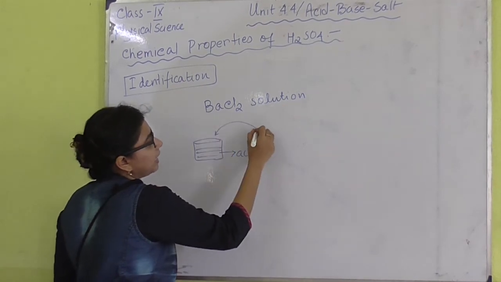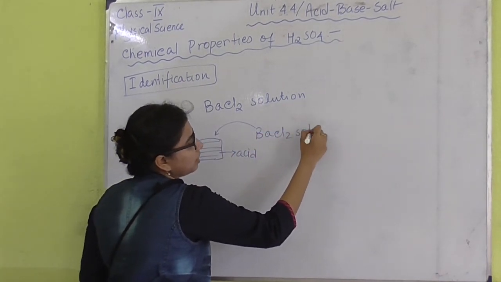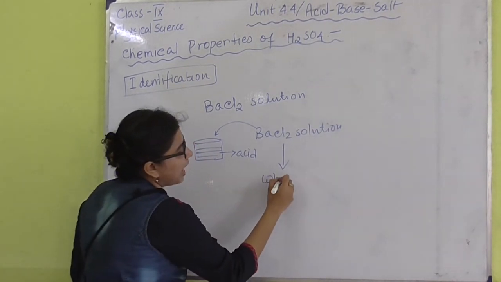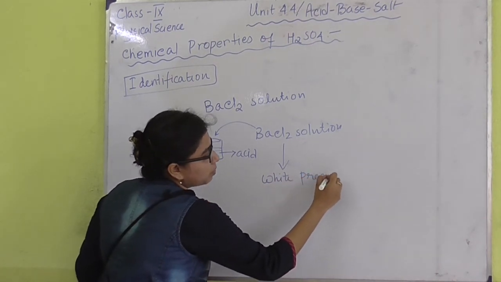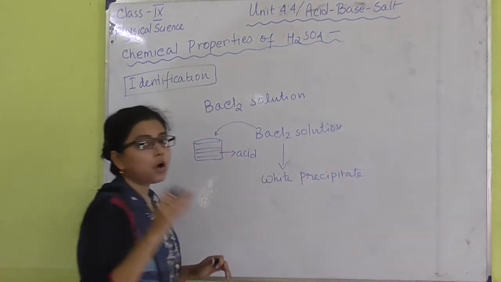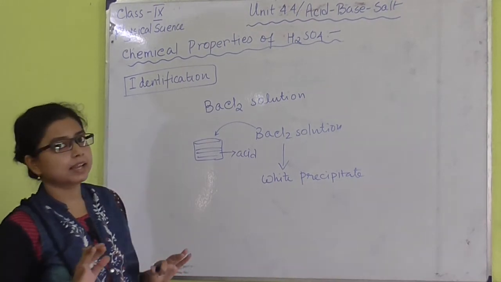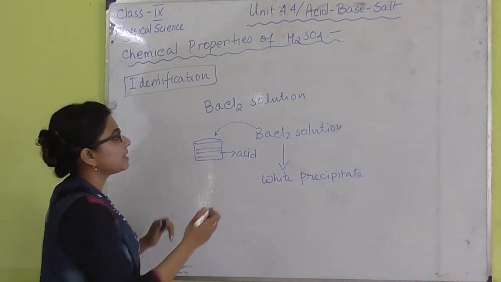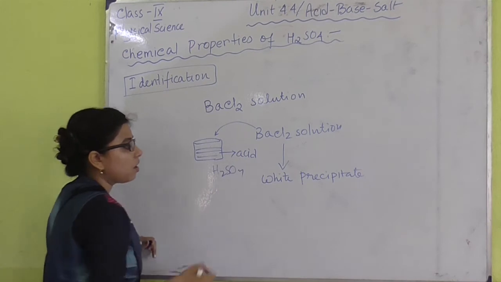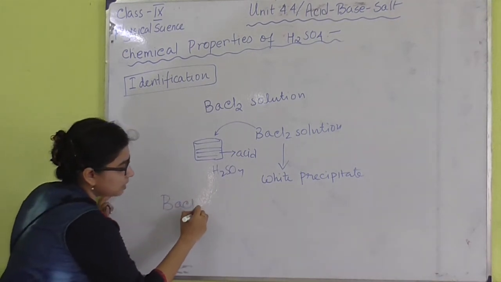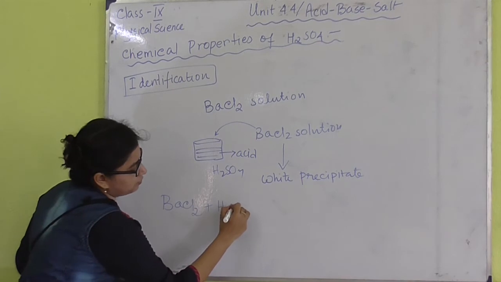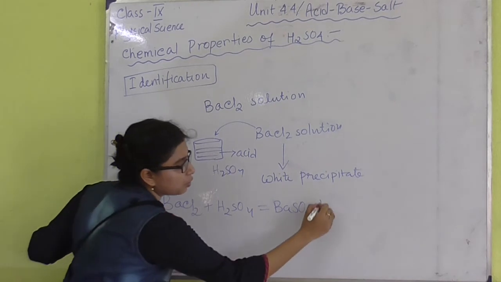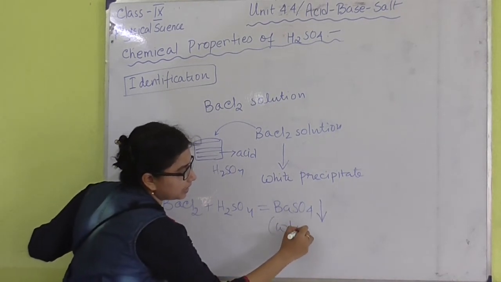Now if we add barium chloride solution to this acid, and if it produces a kind of white precipitate which is almost insoluble in any acids and bases, then we can say that this acid is H2SO4, because in presence of barium chloride solution, H2SO4 can produce BaSO4, that is barium sulfate. Okay, and it is white.